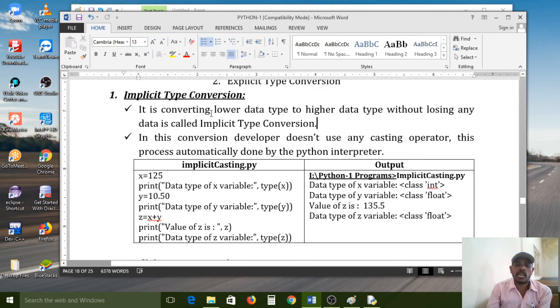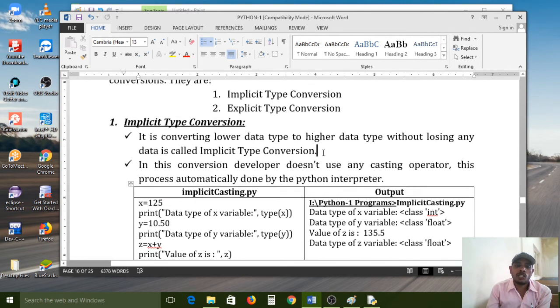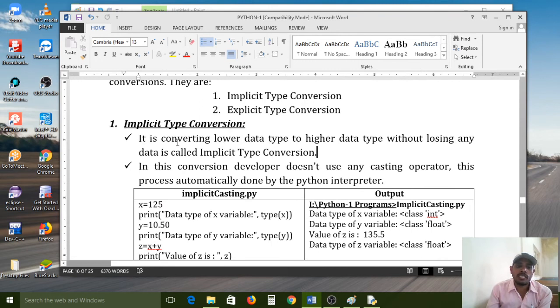Implicit casting means converting a lower data type to a higher data type without losing any data. This type of casting is done by the interpreter directly without our interference. We can just assign the value and just assign the variable. In this conversion, the developer does not use any casting operator. This process is automatically done by the Python interpreter. So that entire process is called implicit type conversion.